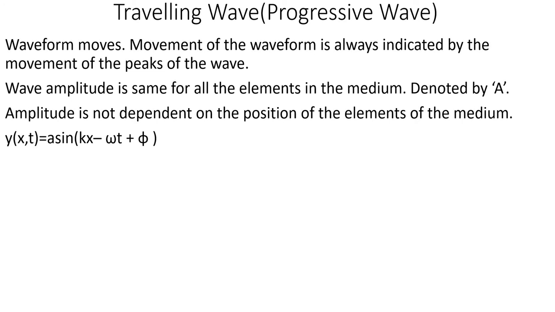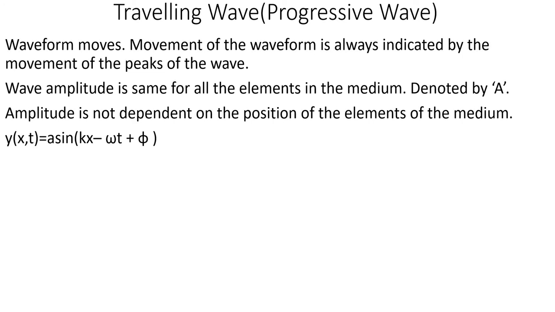In A sin(kx minus omega t plus phi), the amplitude remains A and does not depend on the position of the elements of the medium. The mathematical expression for a progressive wave is y(x,t) equals A sin(kx minus omega t plus phi).